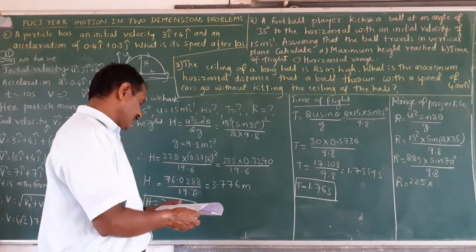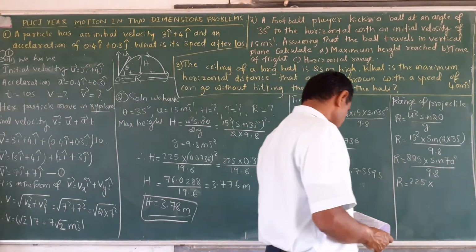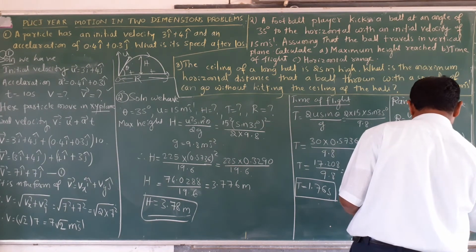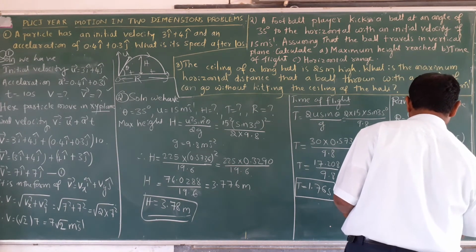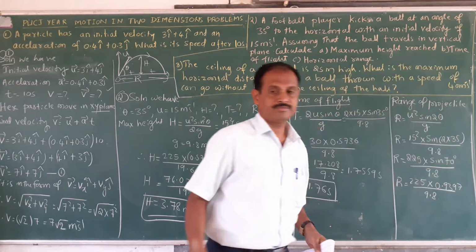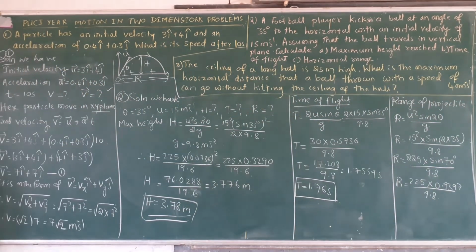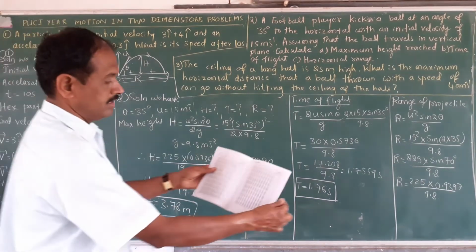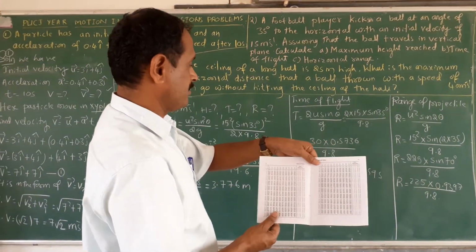With the help of the logarithm table, you have to see this one: 0.9397 divided by 9.8. You have to take care of the natural science table.